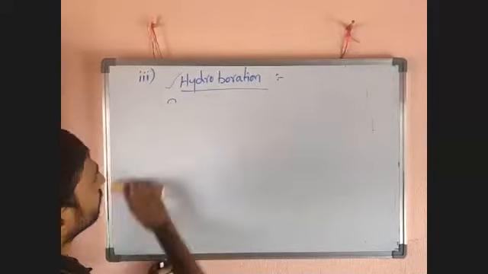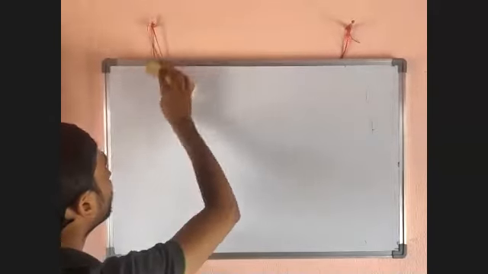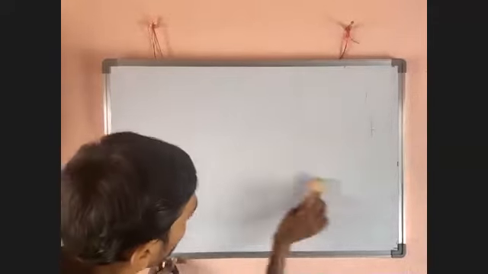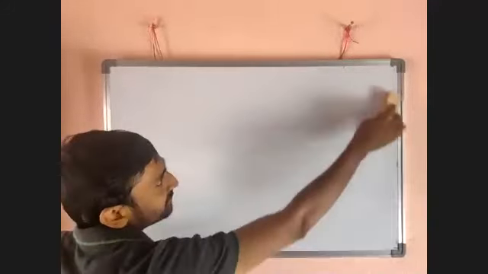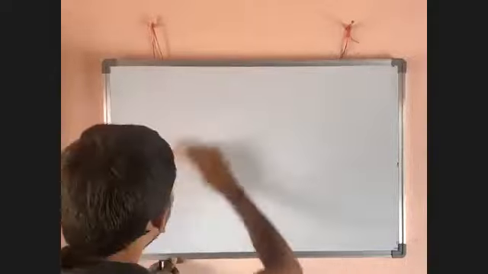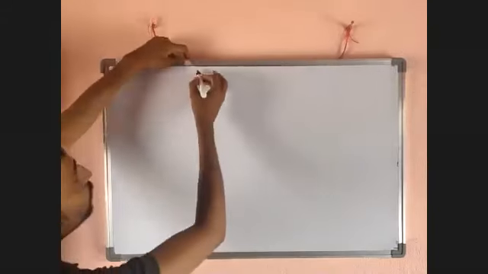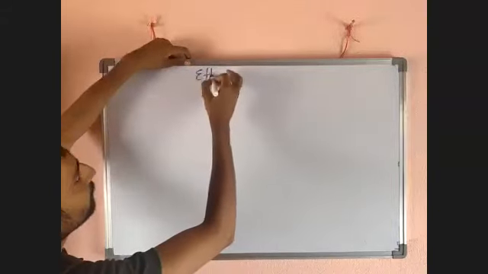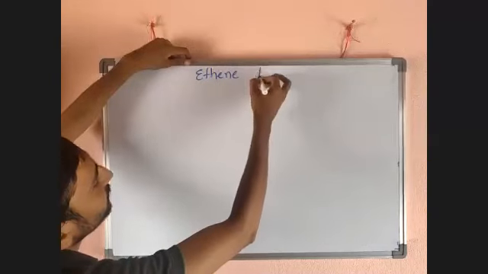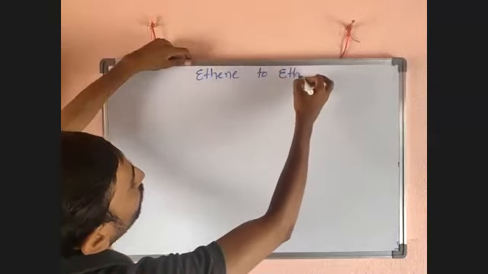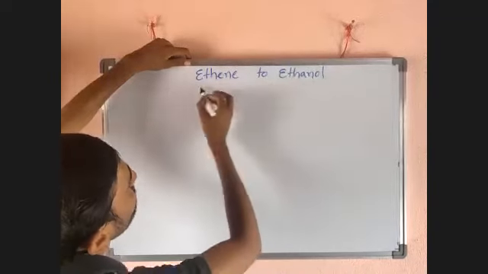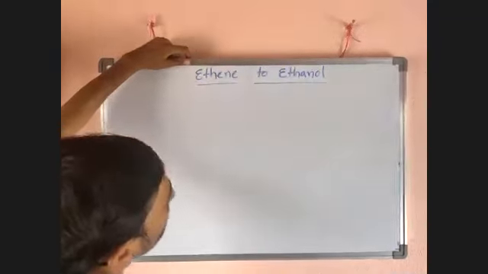Okay. Next, here we are discussing preparation of alcohols from alkene. In that, the first one is hydration, the second is oxymercuration and demercuration, the third is hydroboration. Now there is a simple conversion reaction coming under alkene to alcohols: ethene to ethanol conversion with the mechanism.